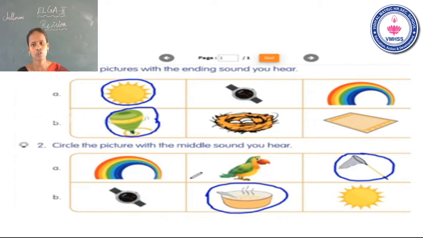Now go to the second one. That is middle sound. The first one I told the middle sound A. So the correct answer is net. The second one I told the middle sound E. So the correct answer is mix. Is that clear? Now go to the next one.